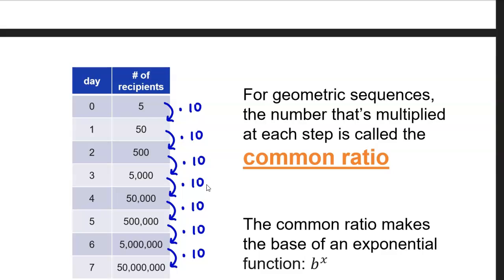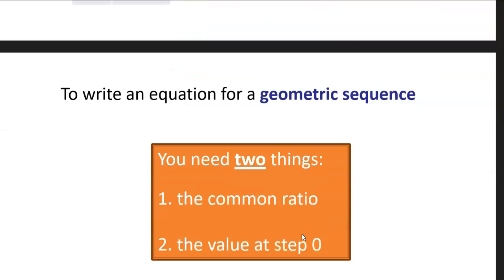This number that we multiply at each step is called the common ratio. Yesterday we talked about the common difference in arithmetic sequences, and this is kind of a similar idea. The common ratio is the number that we multiply by at each step. We multiply by 10, so in this case our common ratio is 10. And when we have a geometric sequence, this common ratio makes up the base of an exponential function. So let's see how we can come up with what that function is.